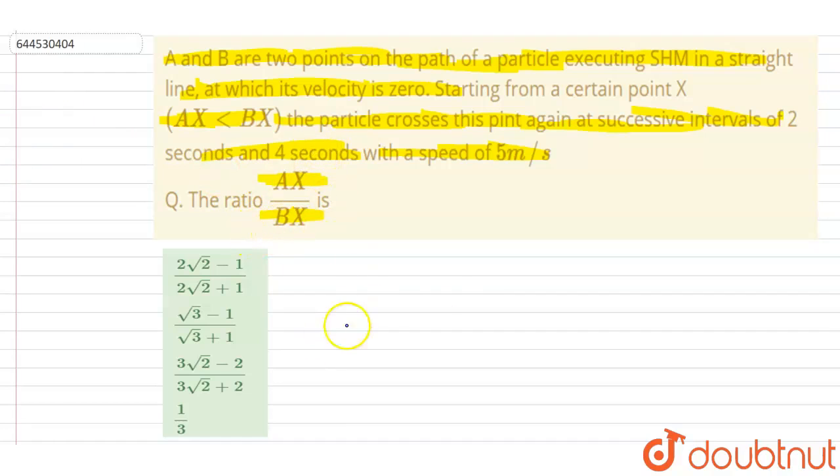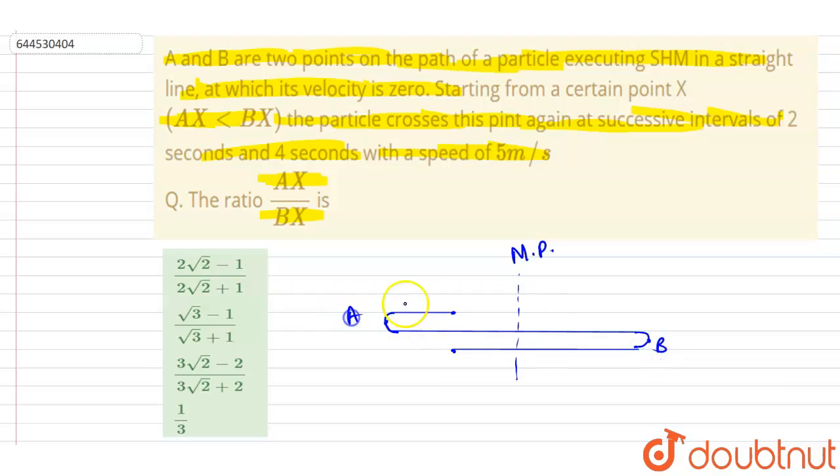So if you see here, the particle started from x position, right? And it went up to the extreme position. Then it again crossed this x position and it went to the extreme position B. Then it returned and came to x position again. This is its whole journey, right? So this will be the mean position of the particle from where it started, right? And this point B and this is point A.